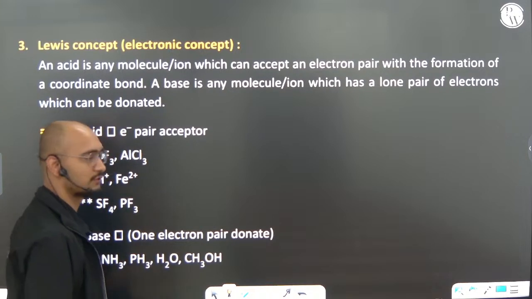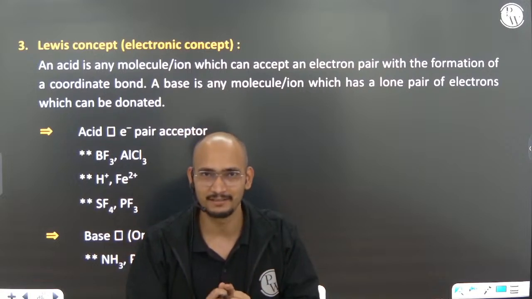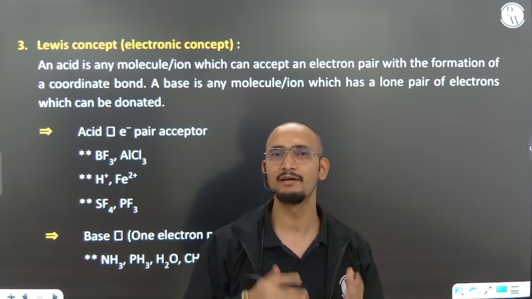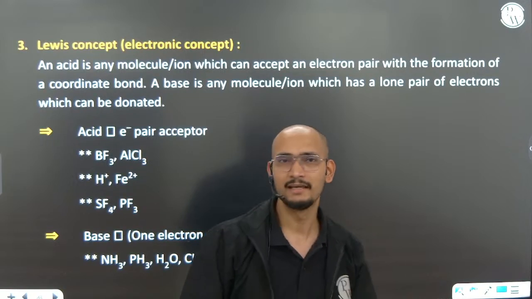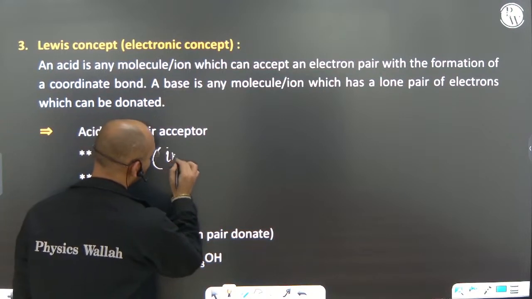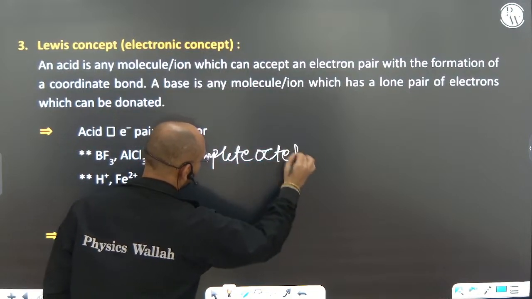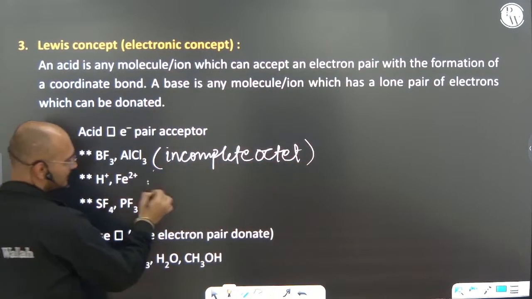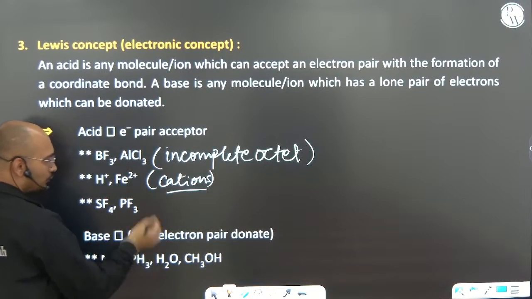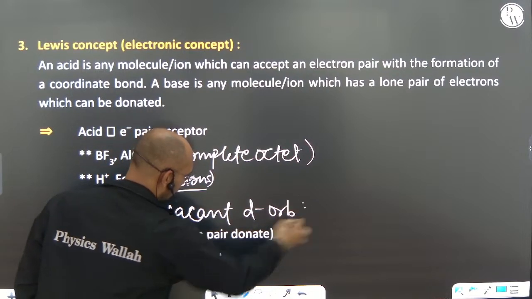Lewis acid and base concept. Lewis acids are those things that accept the lone pair, while Lewis bases are those things that donate the lone pair. For accepting a lone pair, what should be there? Examples like BF3 and AlCl3, which means incomplete octet. H ion or Fe, which means there should be a cation, not all the cations, but a few cations. Next, SF4, or you can say vacant d orbitals. Please keep in mind.